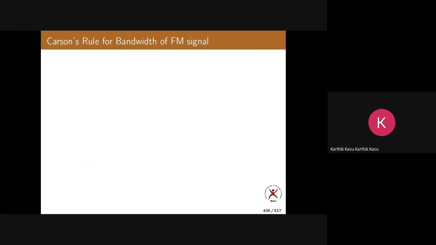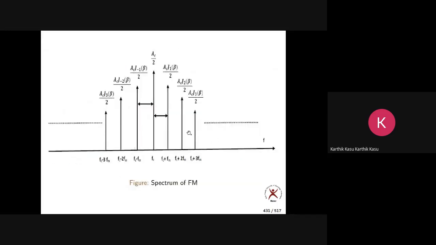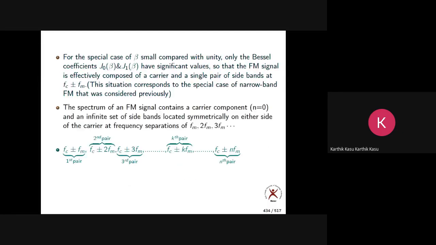Here, if you go to the spectrum, as I told you already, the relative amplitude of the sidebands is decreasing. This one has more amplitude, this one somewhat less, this one somewhat less. The relative amplitude of the sidebands will be decreasing like this. So there is no need to take all sidebands into account. I'll take only the sidebands which contain 98% of the power. It is proved that beta plus 1 sidebands contain 98% of the power.